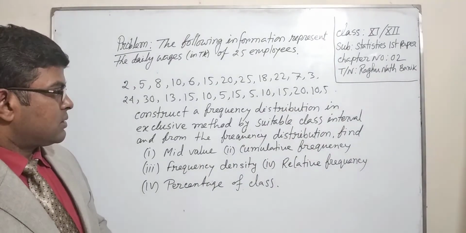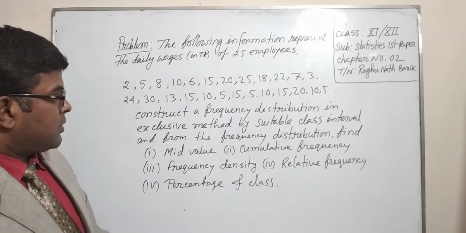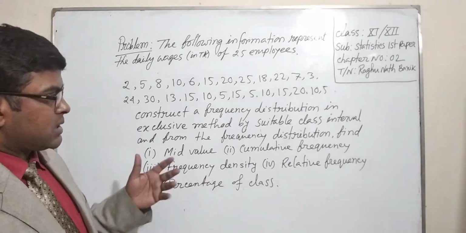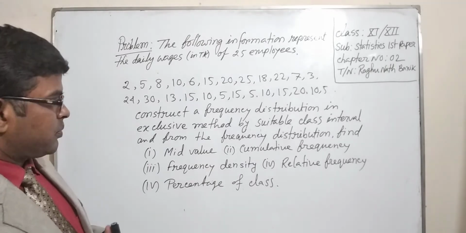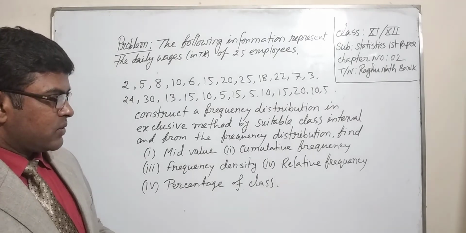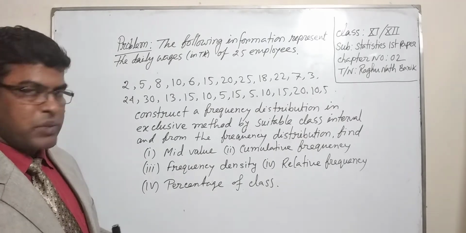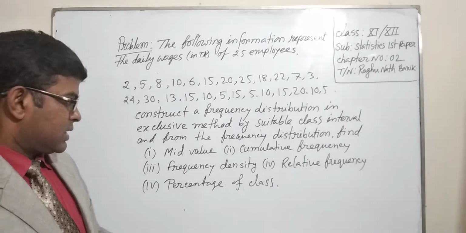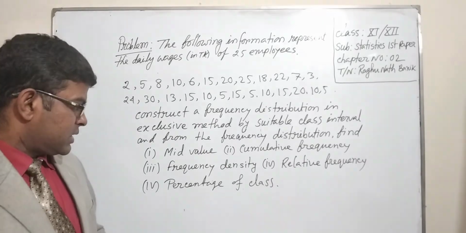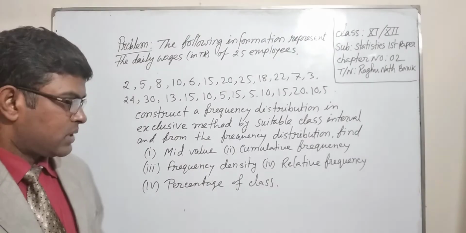Dear students, we have to construct a frequency distribution in the exclusive method by a suitable class interval, and from the frequency distribution find the mid value, cumulative frequency, frequency density, relative frequency and percentage of class.